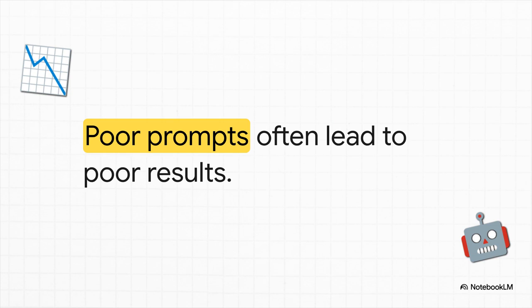Well, here's the reality check. The AI isn't actually failing. We're just giving it terrible instructions. Look, these models are absolute powerhouse prediction engines, but they're not mind readers. If you feed them half-baked, vague ideas, they literally have to guess what you want. Poor prompts equal poor results. It's your classic case of garbage in, garbage out.